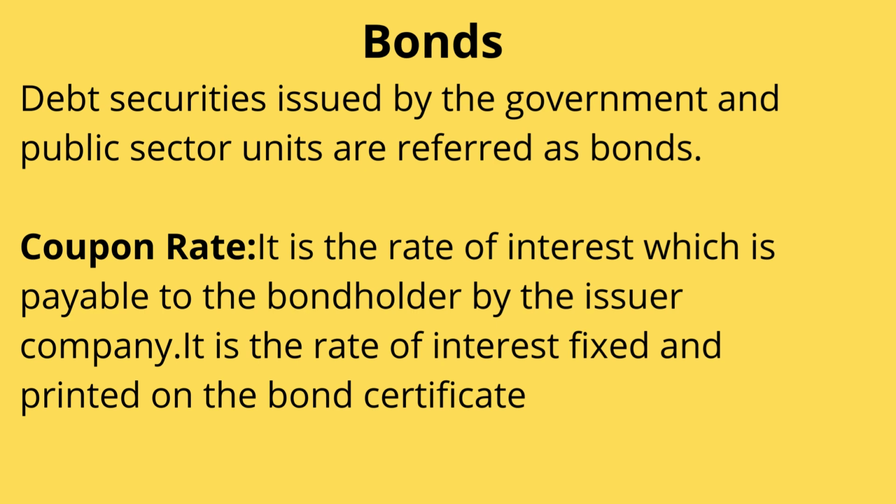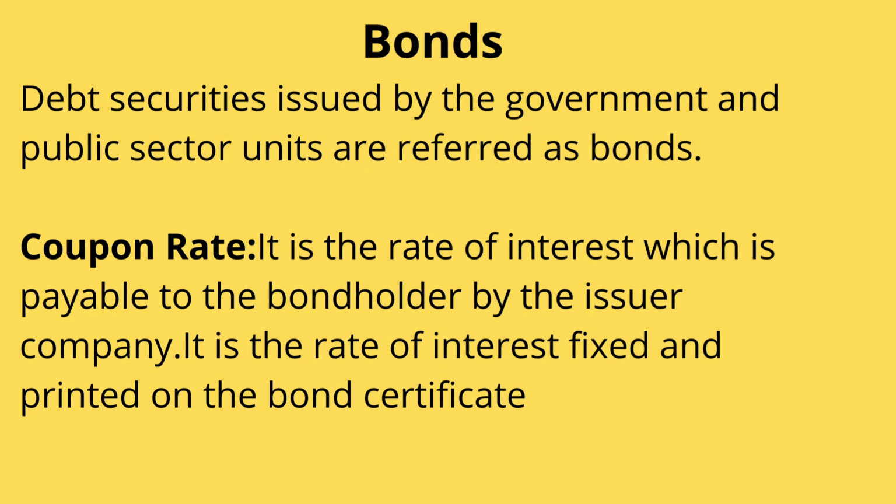So in case of a bond, the interest which we get is known as what? Coupon rate. Coupon rate is the rate of interest which is payable to the bond holder by the issuer, whoever the issuer is, the government or the public sector unit. They will have to pay a fixed income, right? And that fixed income will be in the form of interest, and that interest is known as what?